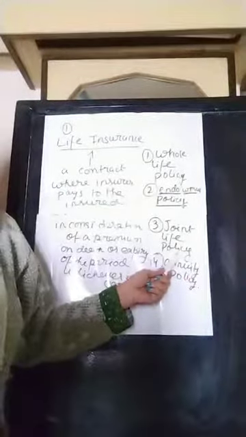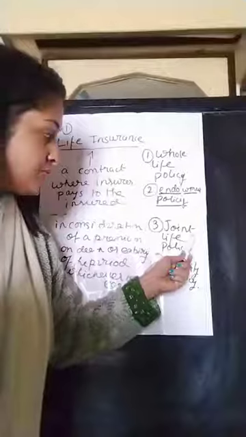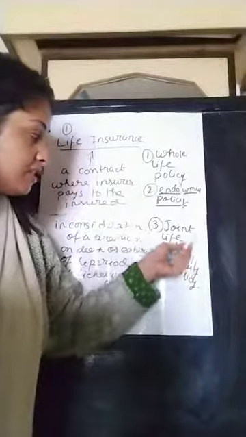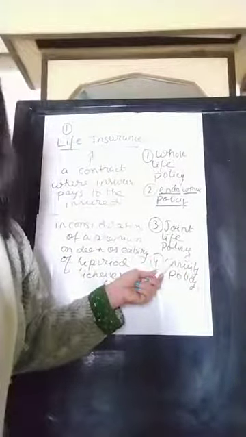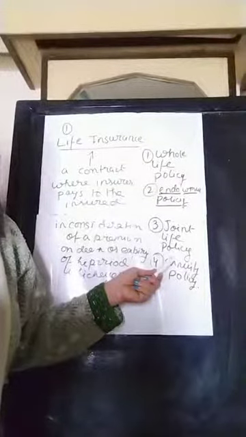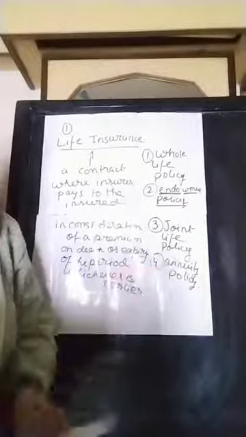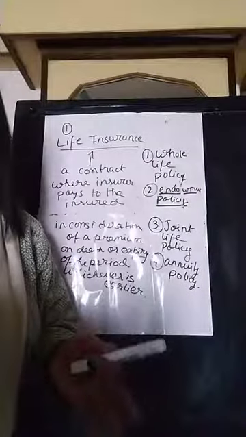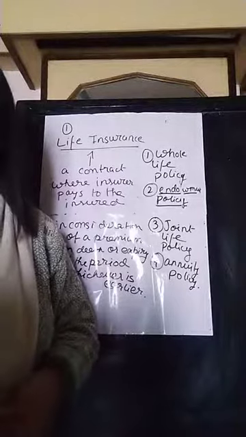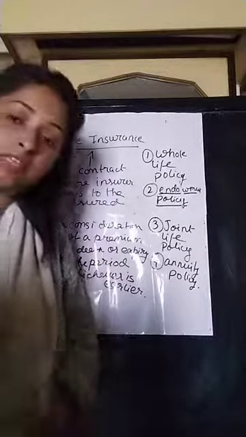Now coming to the third policy, that is joint life policy. This type of policy is taken by two or more persons, as the name suggests, joint life. That means this type of policy will be taken by two or more persons who agree to pay the amount of premium jointly, either in installment or lump sum. On the death of any one person, the amount is payable to the other survivor.